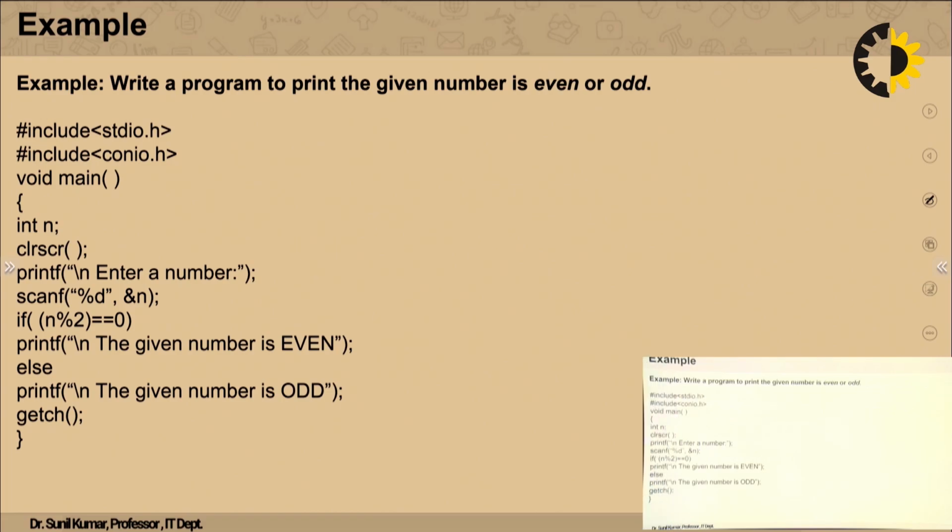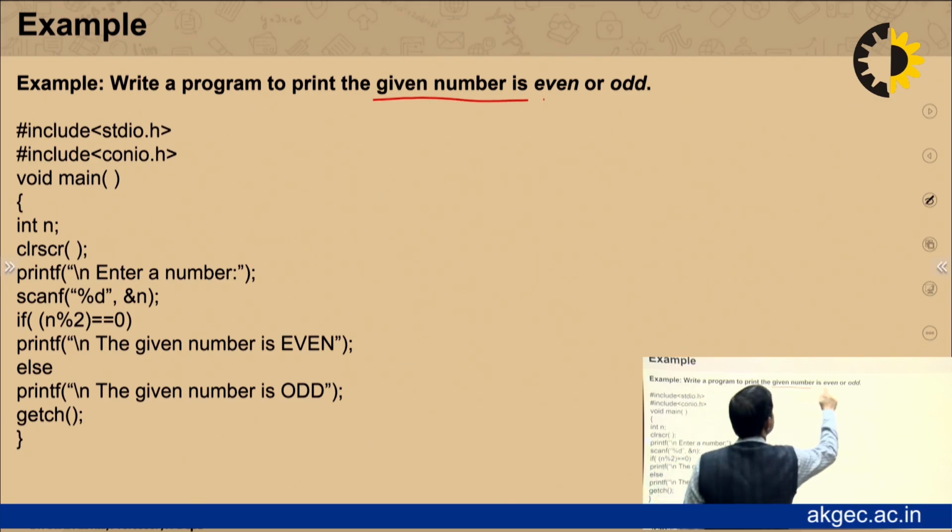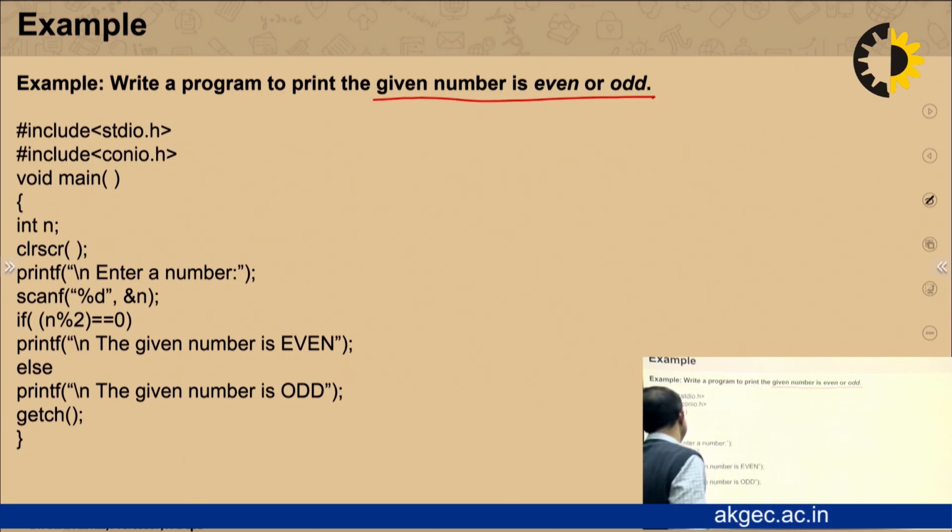Now in this program, we have to find out whether the entered number is even or odd. Definitely we know the logic. A number is an even number if it is divisible by 2 and we get the remainder 0. We are doing the same thing.